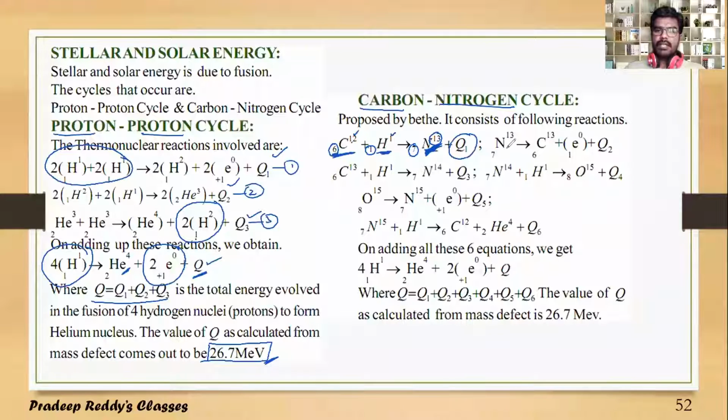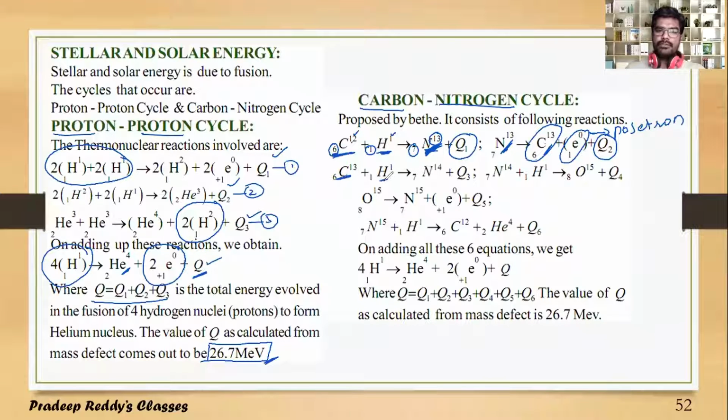Such a nitrogen isotope again gets converted to carbon 6C13 along with emission of one positron, along with release of energy Q2. And this carbon 6C13 again fuses with a hydrogen isotope.